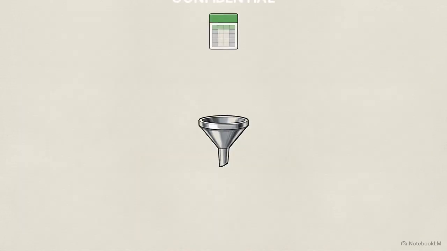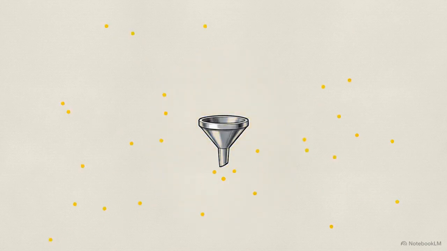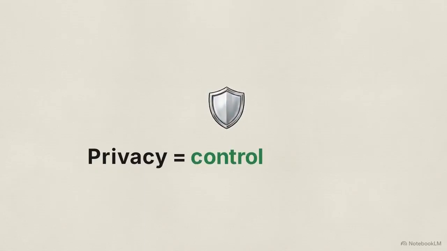This creates a massive vulnerability. Every time you ask an AI to summarize a proprietary spreadsheet or draft a sensitive client email, you are feeding private data into a public machine. But as you see here, privacy is about establishing control, not avoiding the technology out of fear.